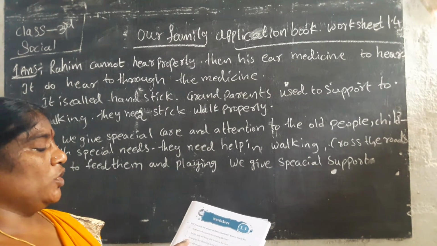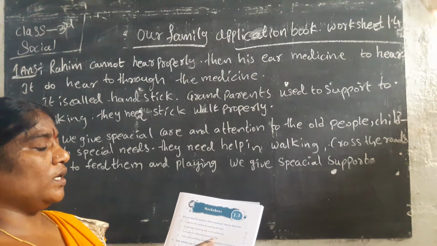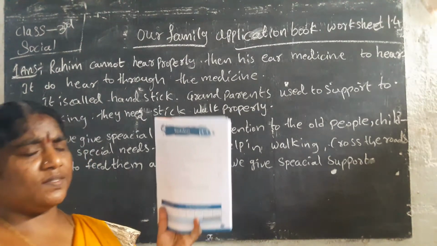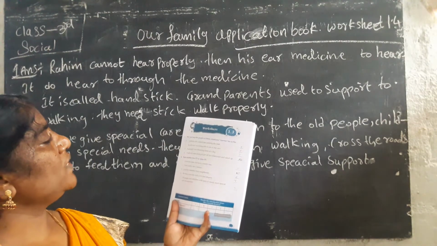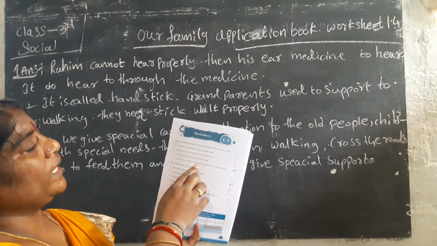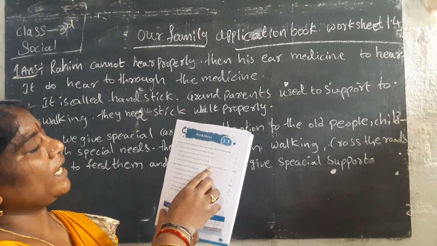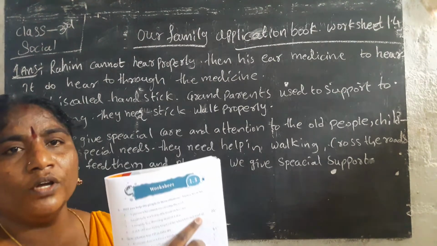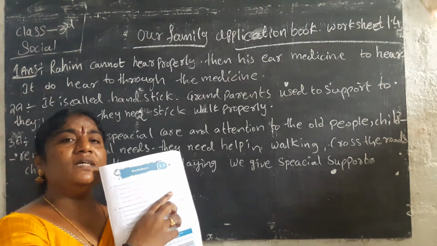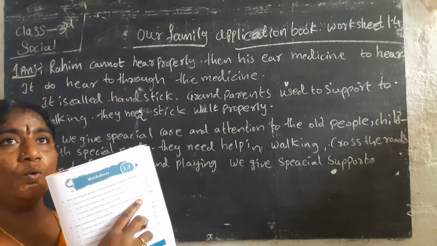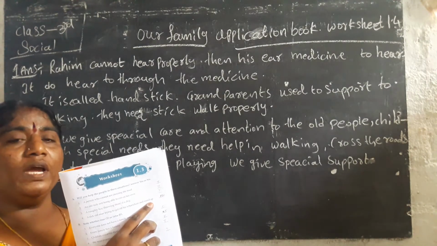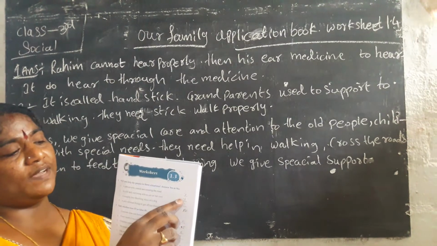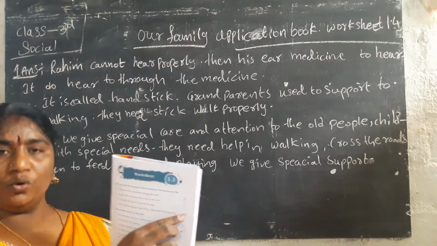That naughty boy throwing stones at a dog. Next, a sick old man trying to get off his wheelchair and stand up: no, he cannot. An old person cannot stand on their own from a wheelchair. We have to give support. Last one, no. First one yes, second one yes, third one yes, fourth one no.